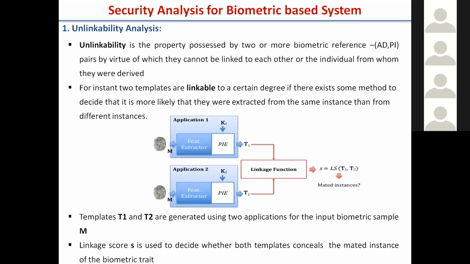That should not happen. The templates for different applications and different systems should not be linked together. Linkage should not be there.